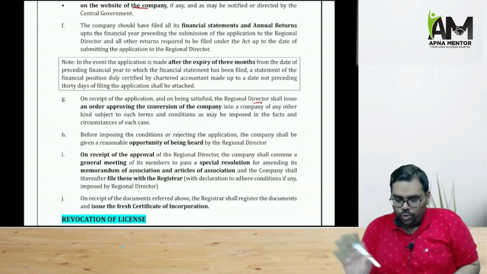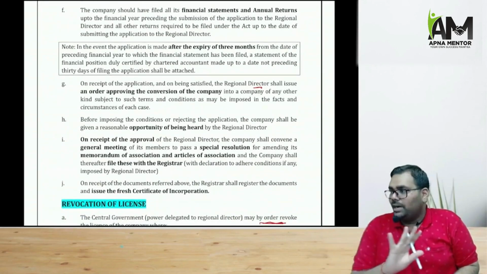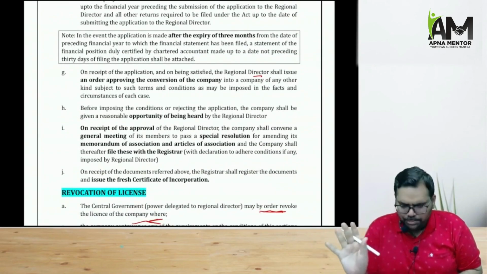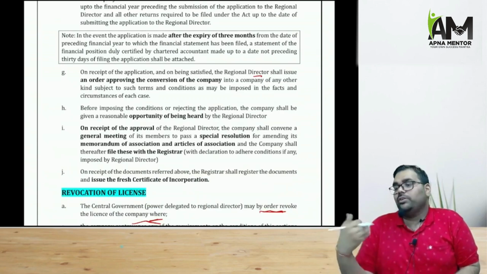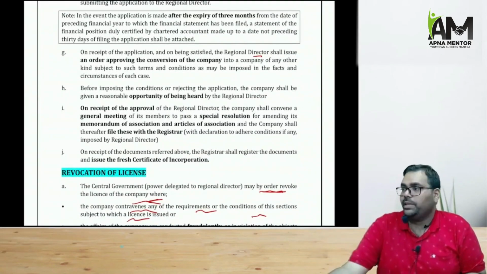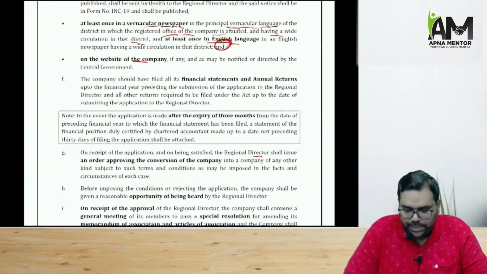Now ROC will check, okay, SR has been passed, RD approval has been obtained, memorandum has been altered. So now only ROC will register the documents and issue a fresh certificate of incorporation. So this is the basic process.